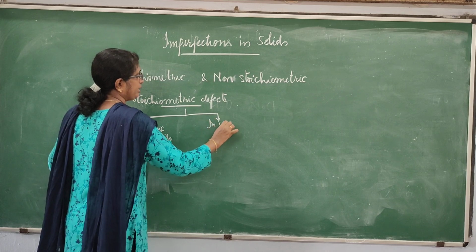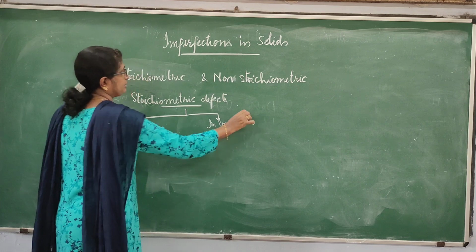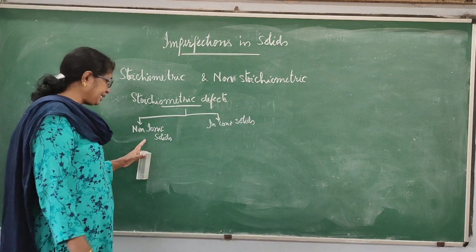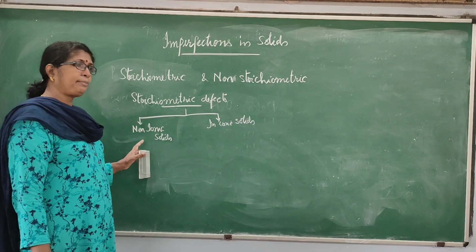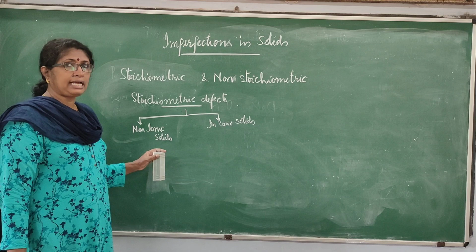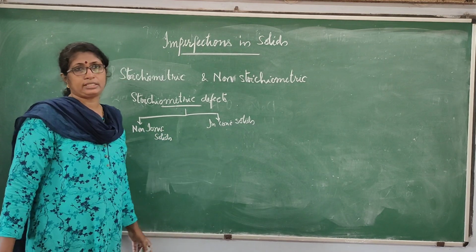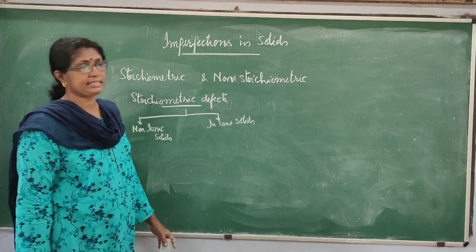So the stoichiometric defects can be seen either in non-ionic solids, that is solids made up of neutral atoms, or in ionic solids, the solids like sodium chloride, potassium chloride, silver bromide, etc.